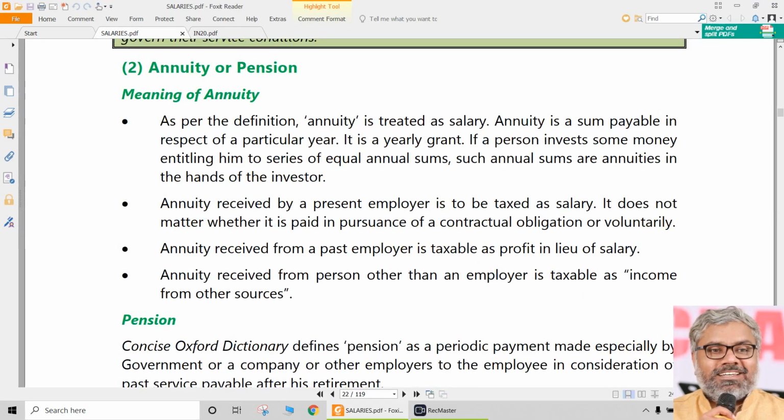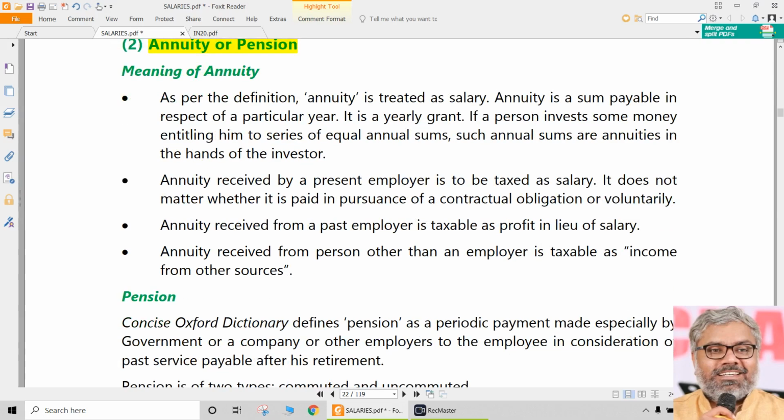Now we are talking about annuity or pension. Usually that is what is given after the retirement. Somebody receives a pension or annuity, whatever the name it is called. We don't need to go into the names and definitions of what is annuity and what is pension. We just need to know the tax treatment of that.